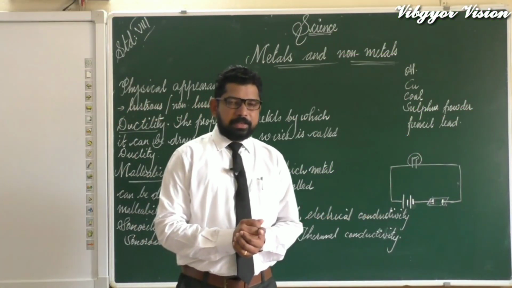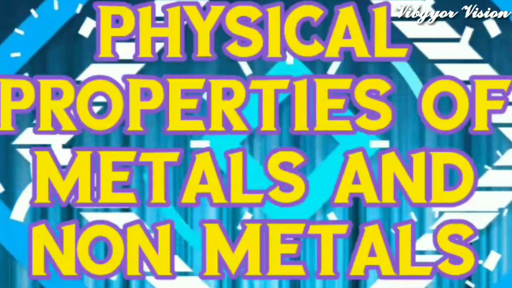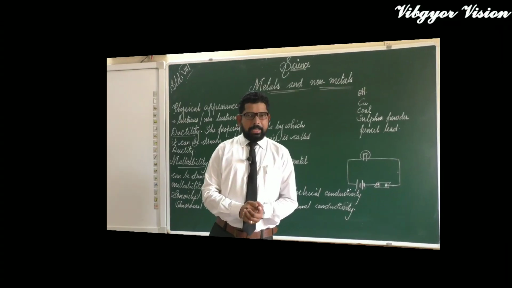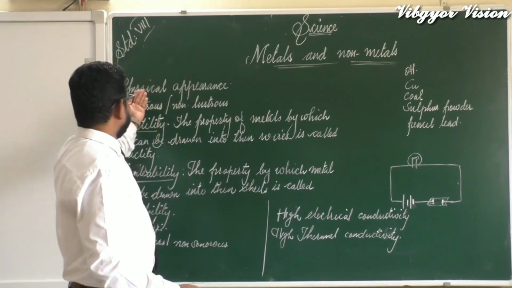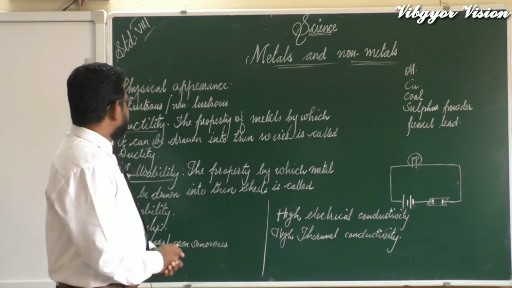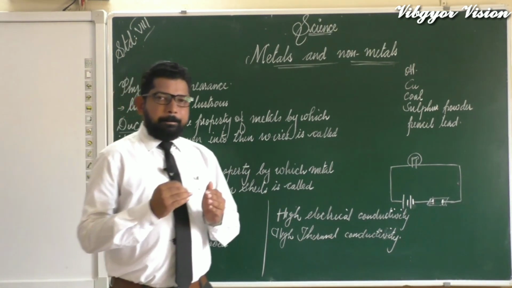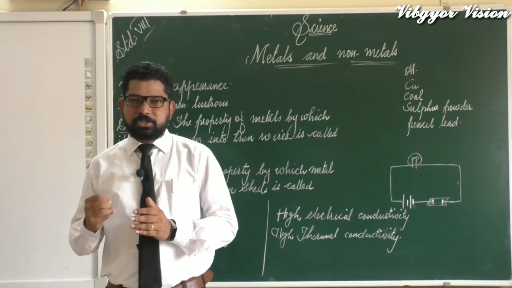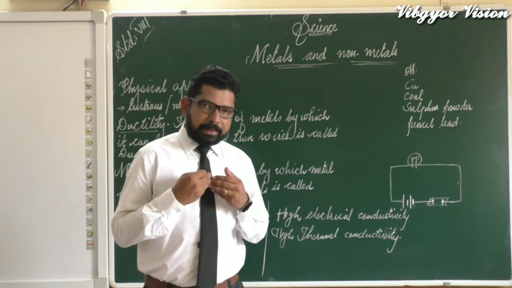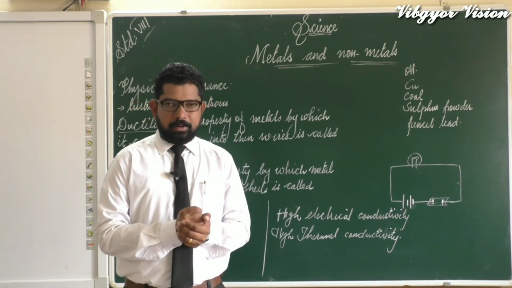Now let's study the physical properties of metals and non-metals. In the physical properties, first we can study the physical appearance of metals and non-metals. So in the physical appearance we can say that metals are lustrous and non-metals are non-lustrous, or we can say that metals are shiny but non-metals are dull.